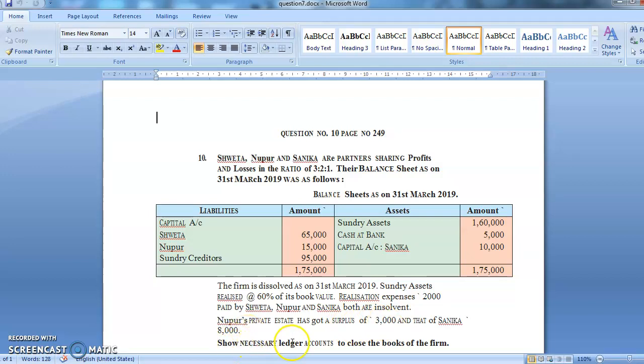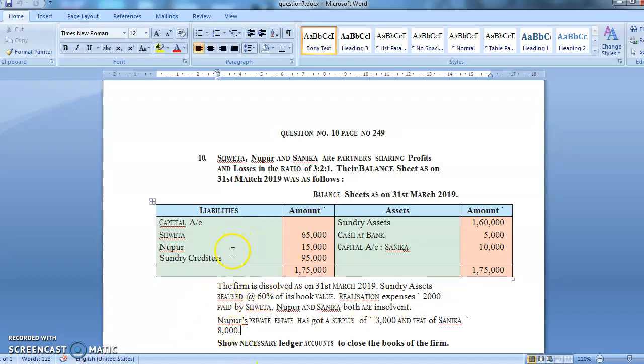Okay, so we need the necessary ledger accounts to close the books of accounts. Now see, only two partners are becoming insolvent. One partner is solvent. One partner being solvent means he may be able to pay off the creditors. Okay, now let's start posting.